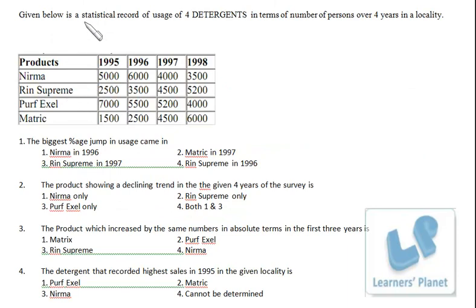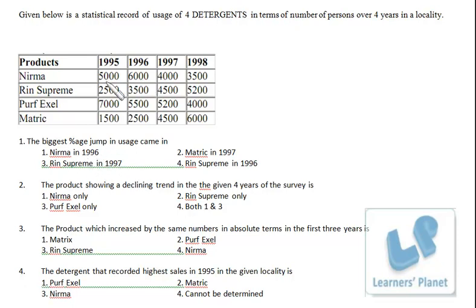Now let's see the set of questions, 5 questions in this set. Given below is a statistical record of usage of 4 detergents in terms of number of persons over 4 years in a locality. Okay, Nirma, Rin Supreme, Perf Excel, Metric, for 95, 96, 97, 98, and the number of persons using these products. For the first question, the biggest percentage jump in usage came in. So we just have to find out from the 4 options only.